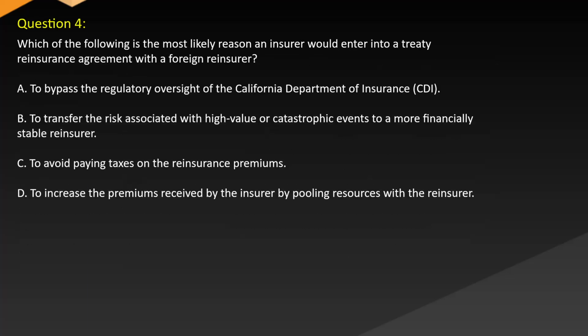Question 4. Which of the following is the most likely reason an insurer would enter into a treaty reinsurance agreement with a foreign reinsurer? A. To bypass the regulatory oversight of the California Department of Insurance, CDI.